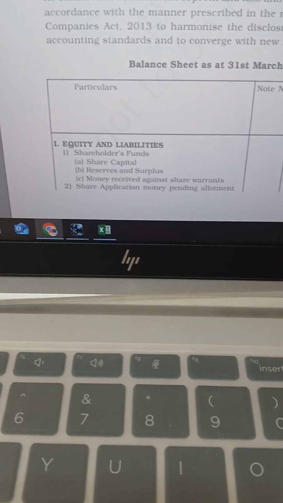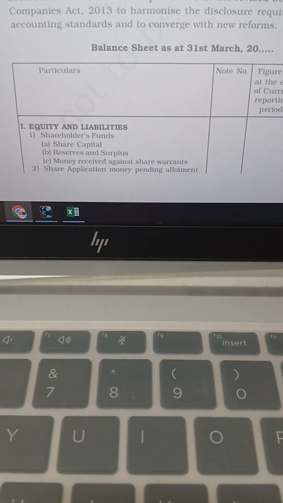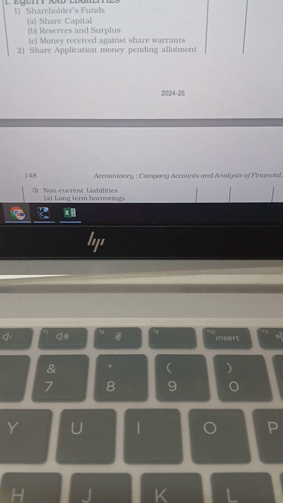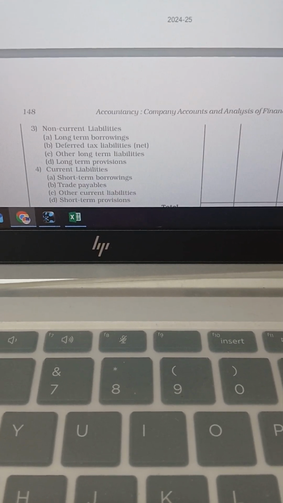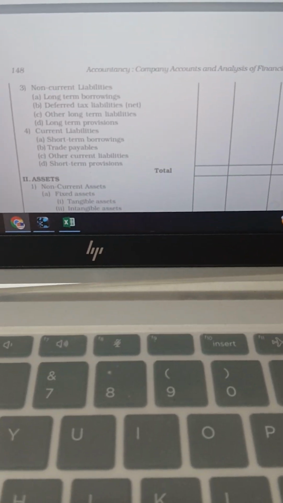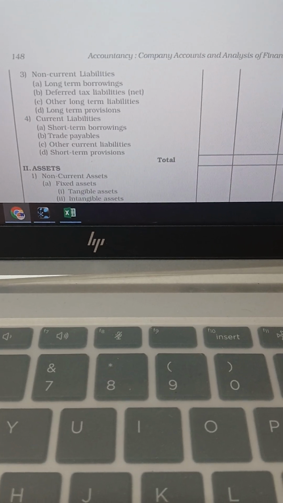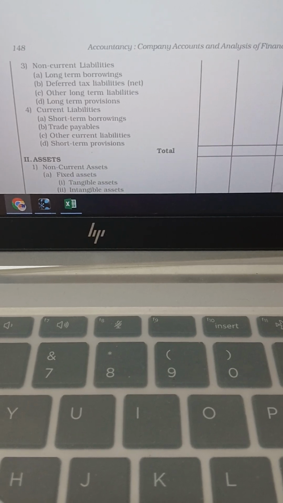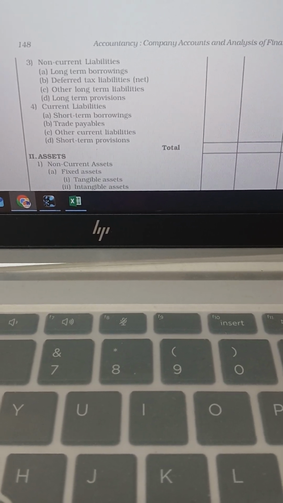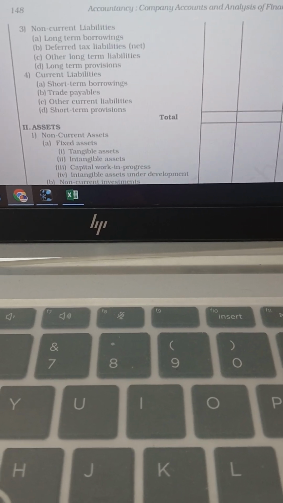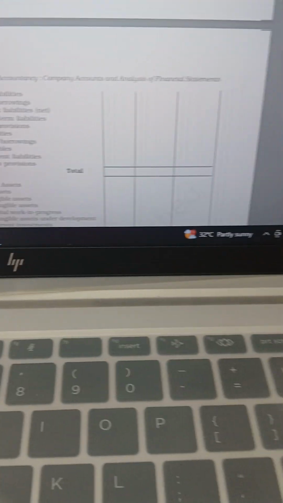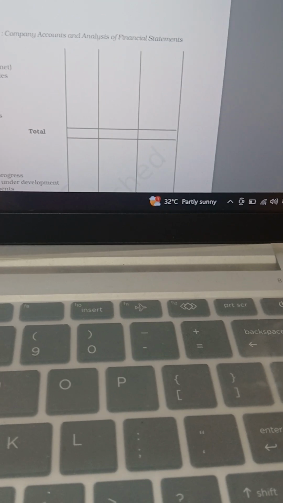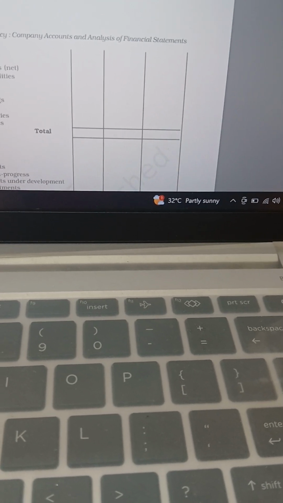Then equities and liabilities, then shareholders' funds: share capital, reserves and surplus, money received against share warrants, then share application money pending allotment. Then non-current liabilities: long-term borrowings, deferred tax liabilities, other long-term liabilities, long-term provisions. Current liabilities: short-term borrowings, trade payables, other current liabilities, short-term provisions. Then we have to total this. So this total includes the equities and liabilities.